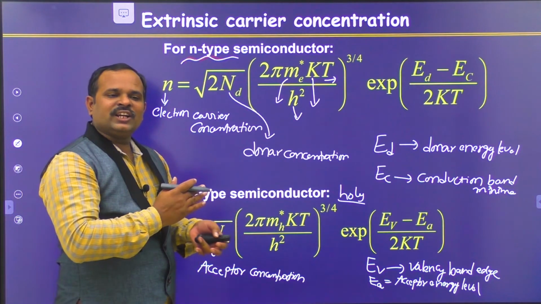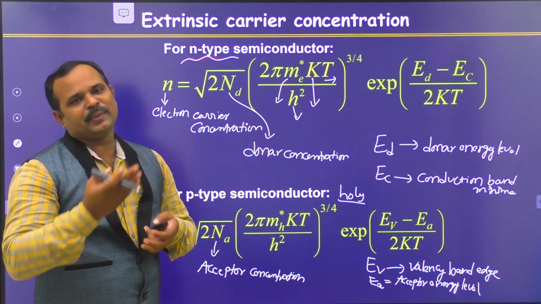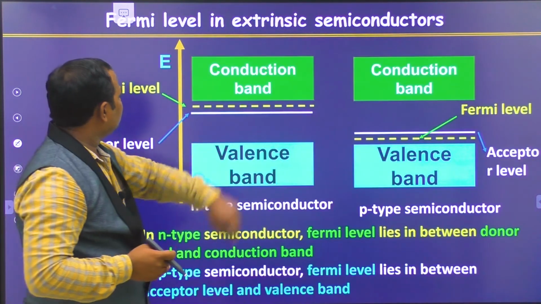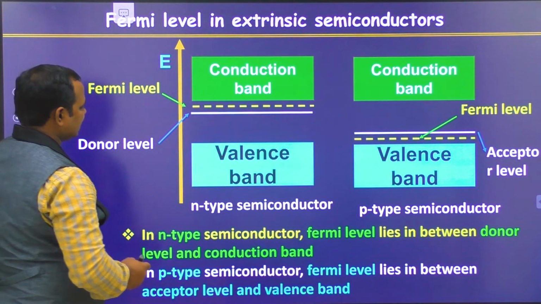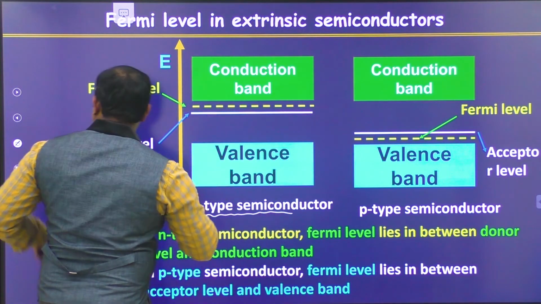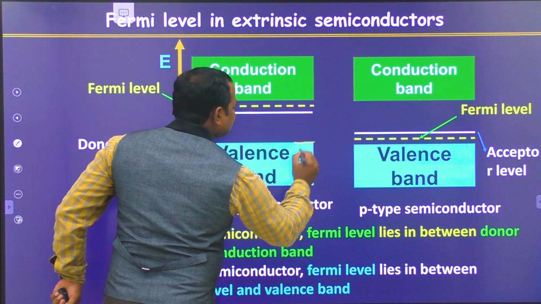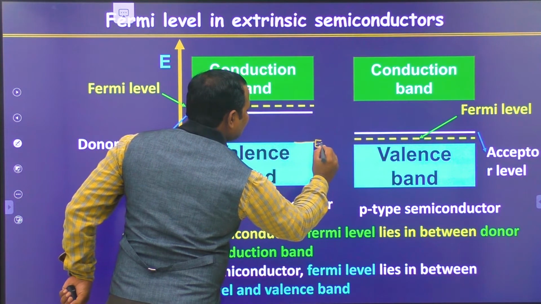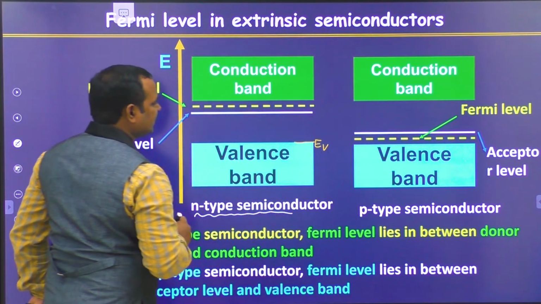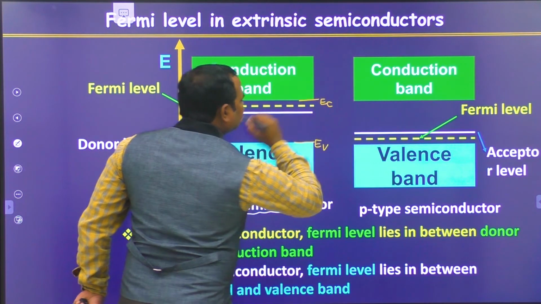Now, let us also see the position of Fermi level in the case of N-type and P-type semiconductor. You can see here, this is for N-type semiconductor. This is the valency band edge, represented by Ev, and this is the conduction band edge, represented with Ec.